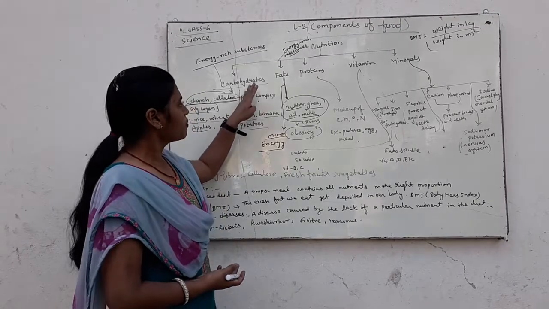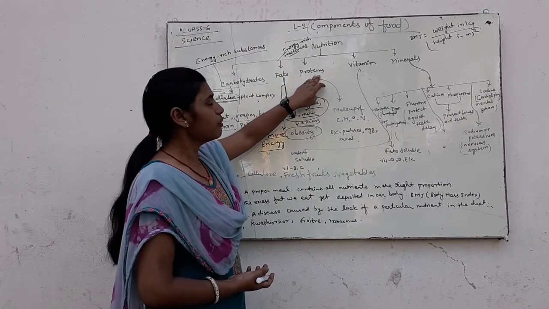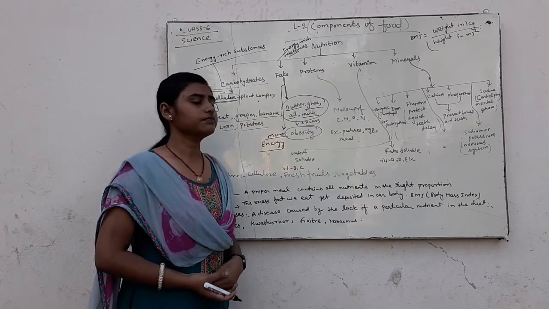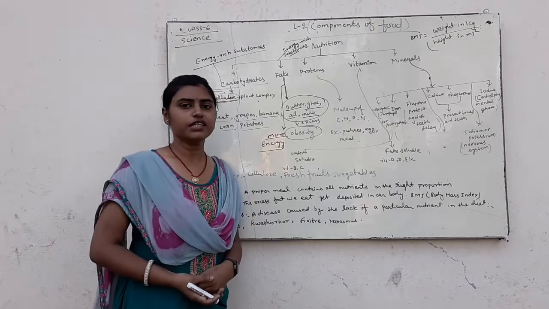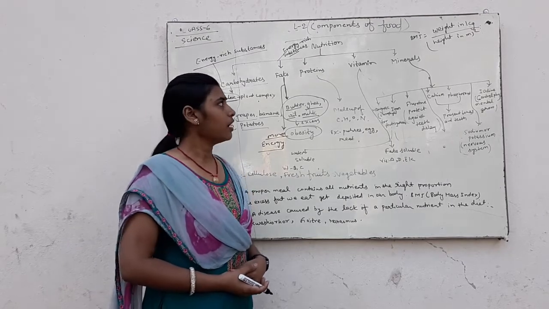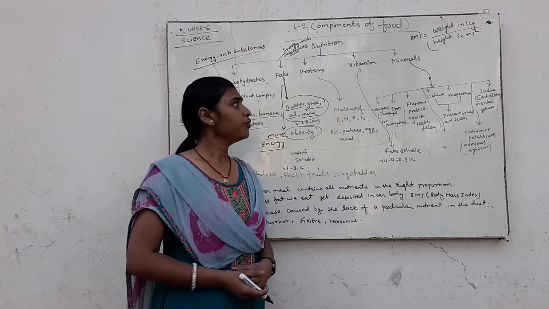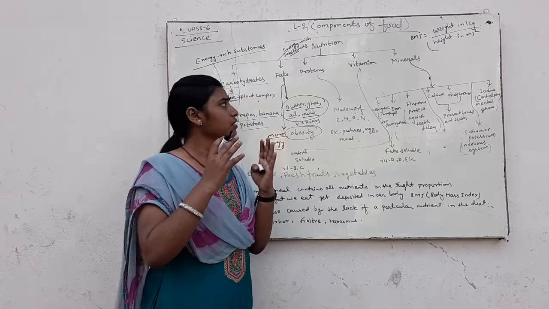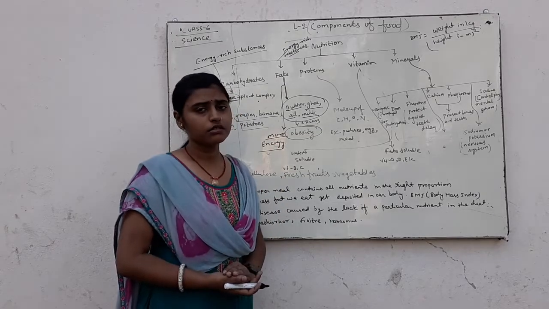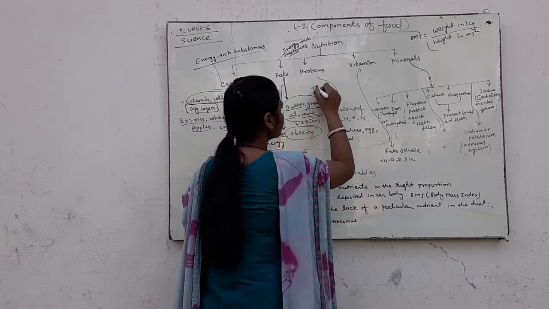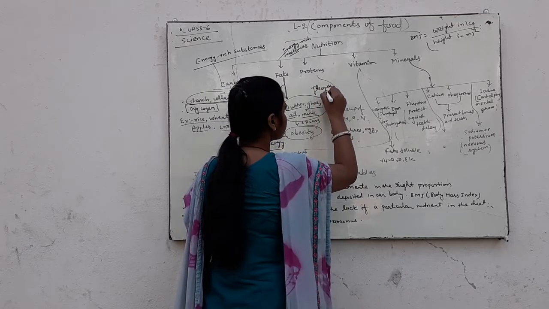Our next component of food is protein. Protein is a nutrient which repairs our body parts and helps in the growth of the body.